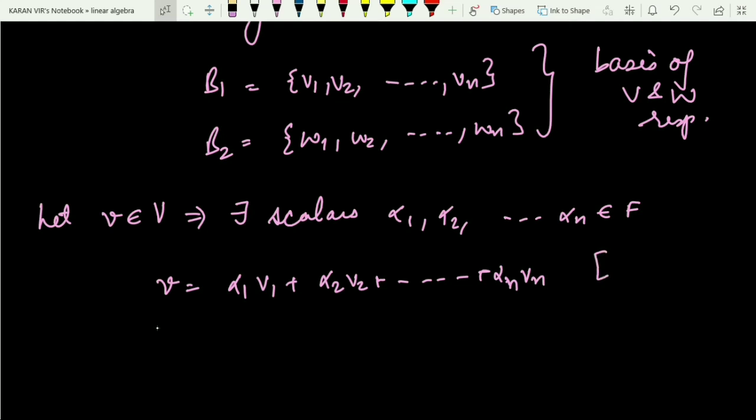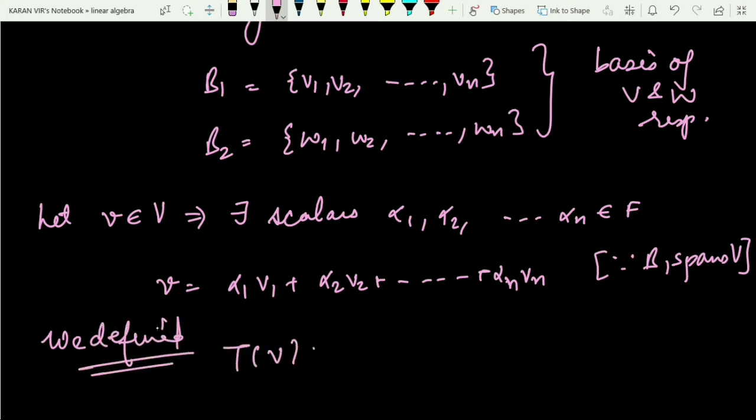And why can I do this? Because we know that b1 spans capital V, right? Now we define T of V equals alpha 1 w1 plus alpha 2 w2 and so on up to alpha n wn. So that is what we have defined.